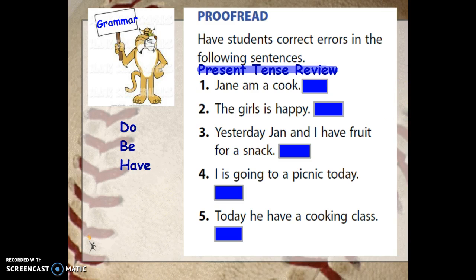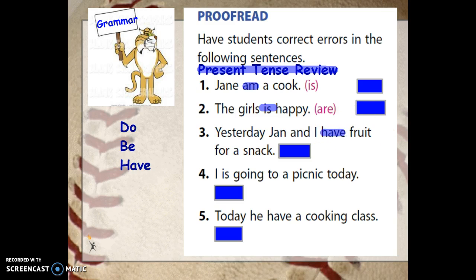So a real quick review of that, we have a form of the word be right here. Jane am a cook. Am is a form of be, but that's not the right form. We can't say Jane am. We have to say Jane is a cook. The girls is happy. Doesn't make sense again. Different form of the word be. The girls are happy.